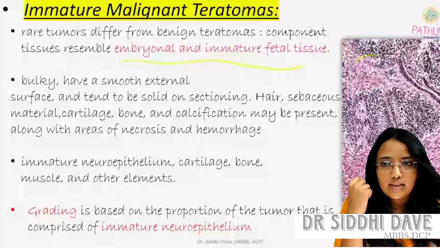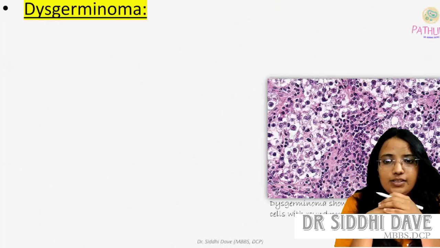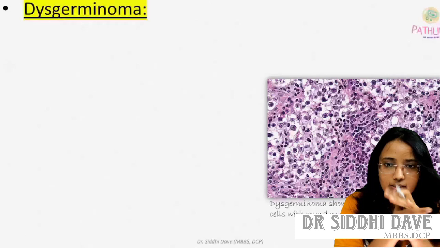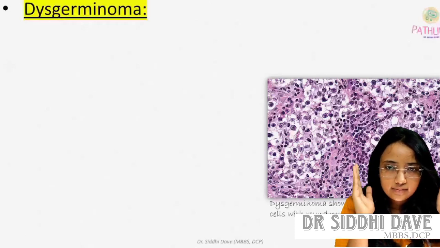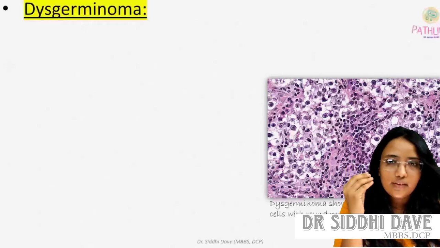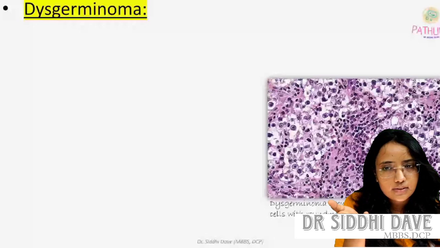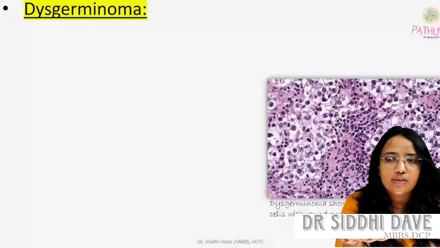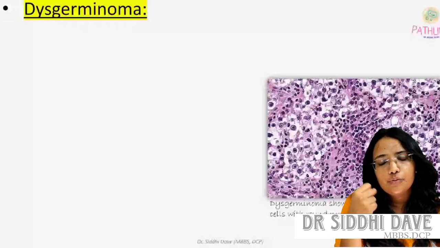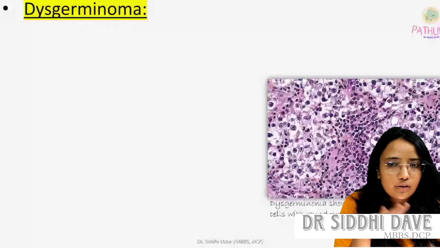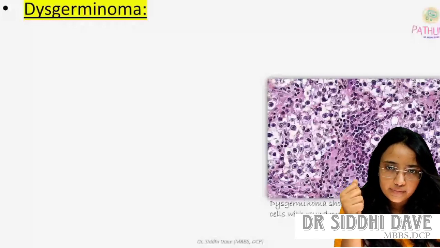Then the next, germinoma, the counterpart of seminoma. If you are given the slide of the seminoma, and not given the history, male or female, you can diagnose it as seminoma, because both look the same in the histological picture.